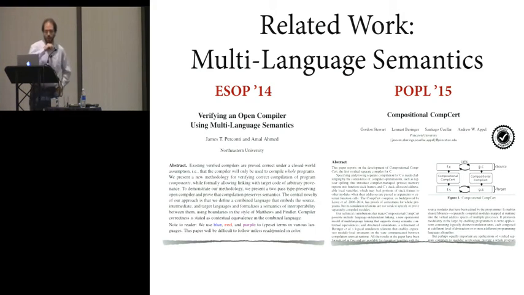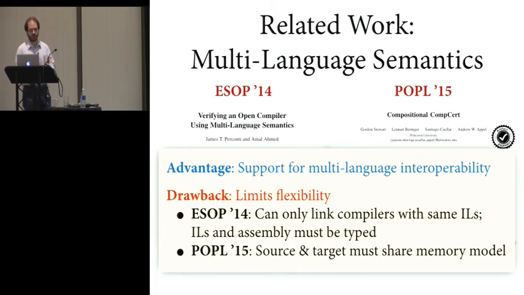So this is a very different style of how you attack the problem, basically, where this is work by Perkanti and Ahmed in ESOP 14 and this compositional CompCert work in POPL 15. The idea there is basically to stick with contextual equivalence by merging all the languages of the compiler into one multi-language semantics, so that the source language, the intermediate languages, and the target languages can all interoperate. Okay? And basically the advantage of this is that it gives you support for multi-language interoperability.